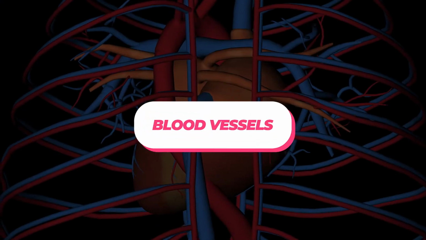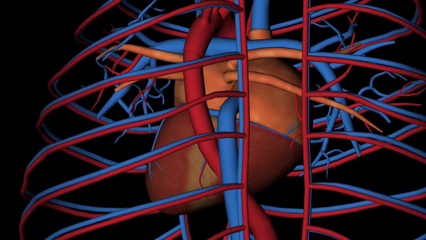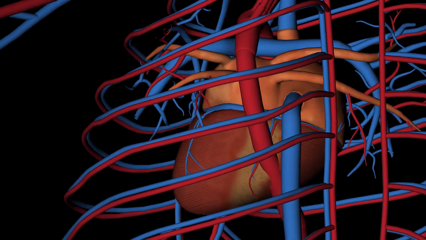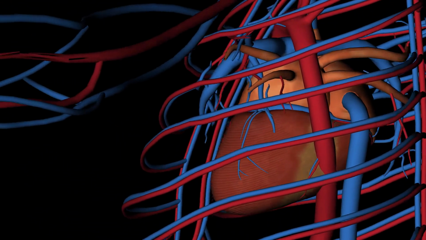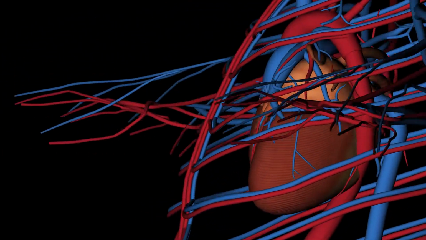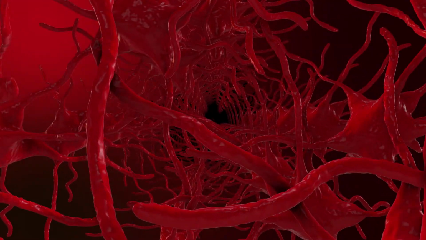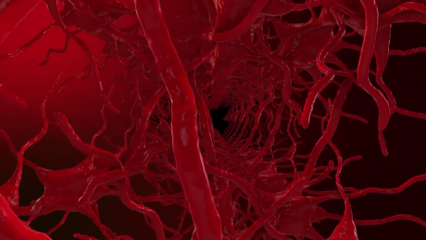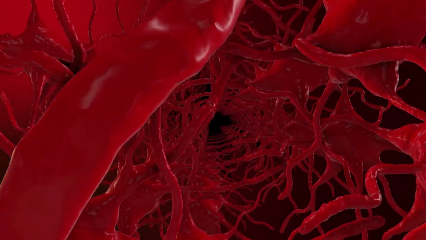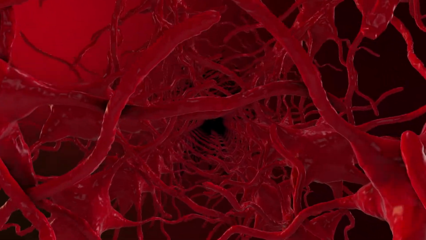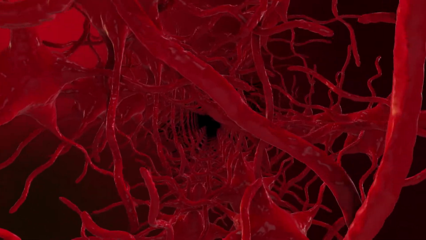Blood vessels. The blood vessels are tubes that carry blood throughout the body. There are three types of blood vessels: arteries, veins, and capillaries. Arteries are blood vessels that carry oxygenated blood away from the heart to the body's cells. They have thick walls and are able to withstand the high pressure of the blood being pumped from the heart.